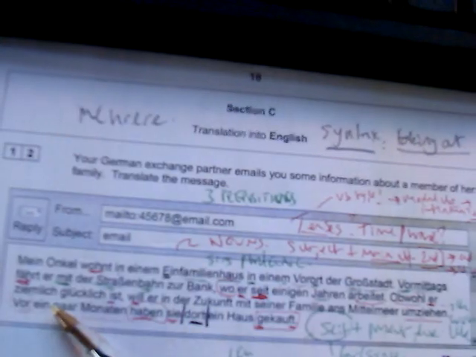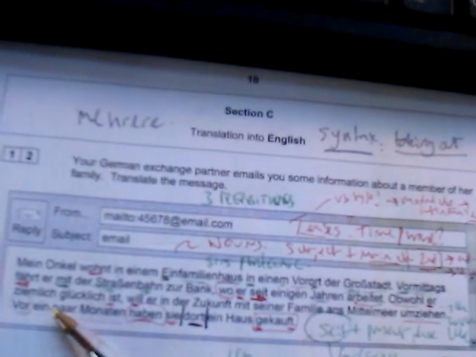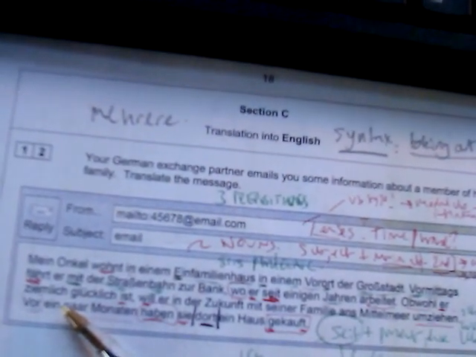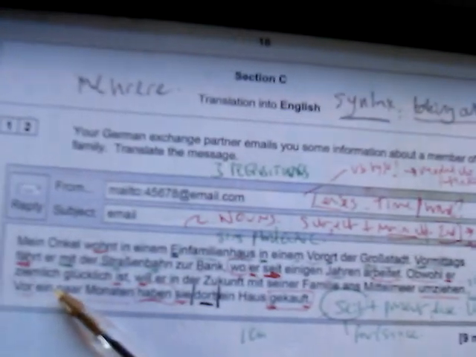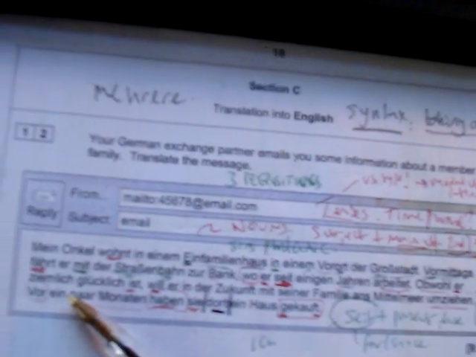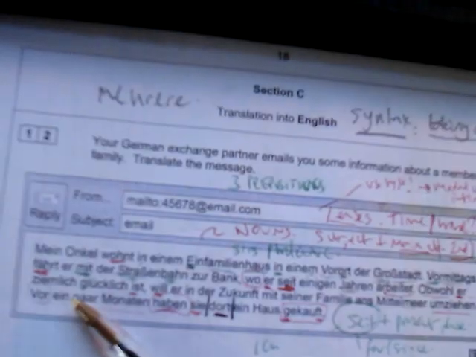So when I talk about chunking up, do take the advice of chunking up this source text of what you're translating from, chunk up your target text of what you're translating into, and then compare chunk by chunk. So mein Onkel wohnt in einem Einfamilienhaus. So it's all going a bit haywire, isn't it? Okay, Einfamilienhaus. You then go to your English chunk and think, okay, have I got all of the key details there?